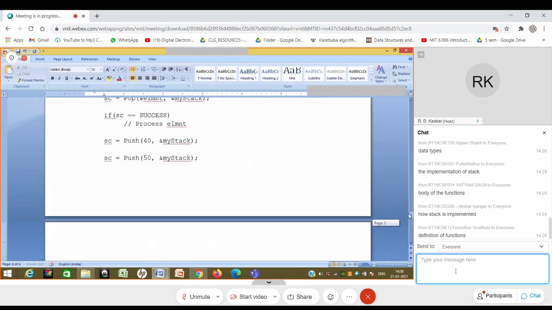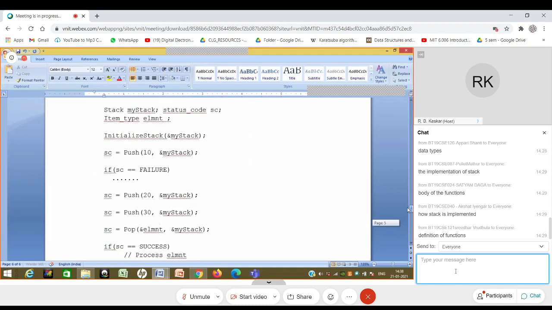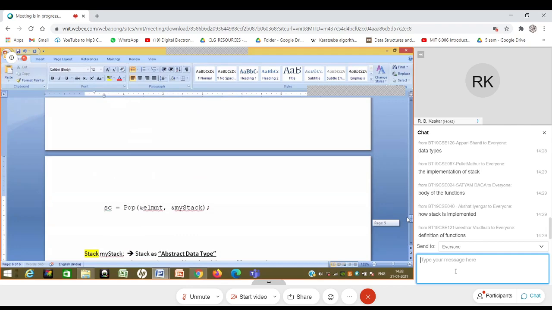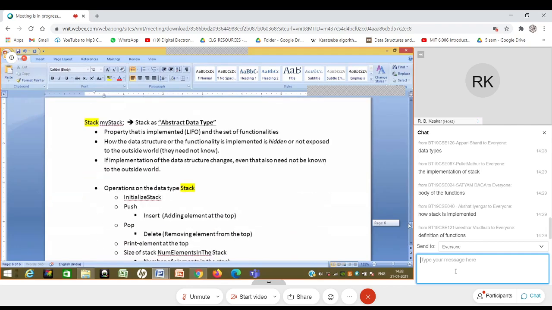Not only that, the code that the outside world has written, like initializing stack and push and pop, even that does not change. So nothing changes outside, only inside things are changed. So even if the implementation of the data structure changes, and by data structure I also mean including functions, this need not be known to the outside world.